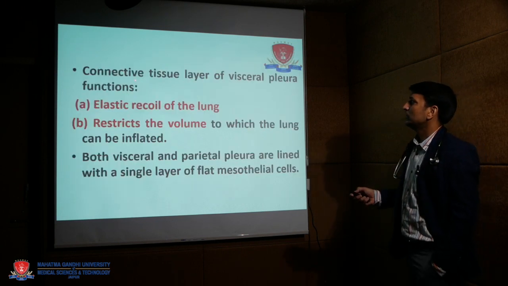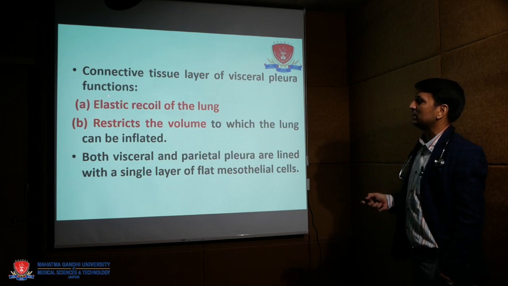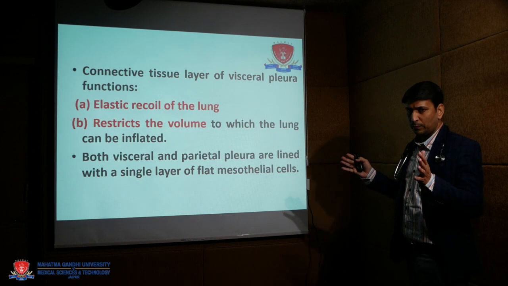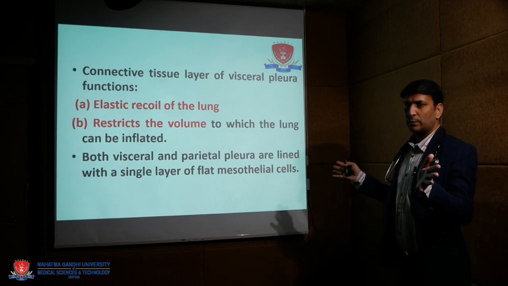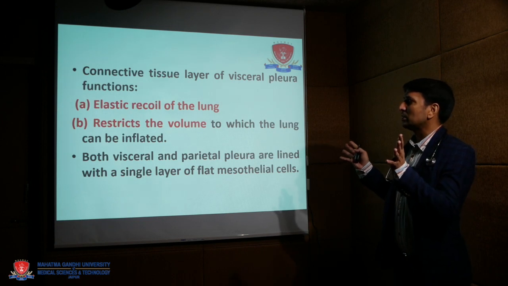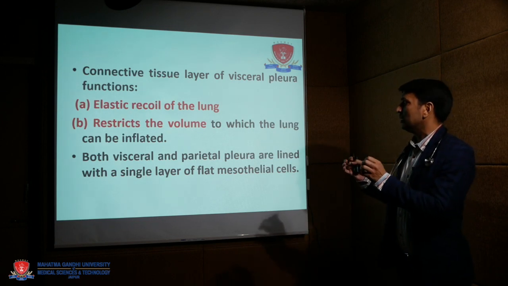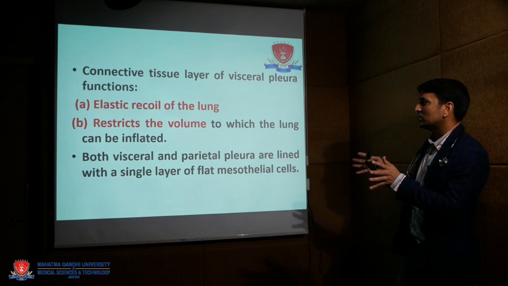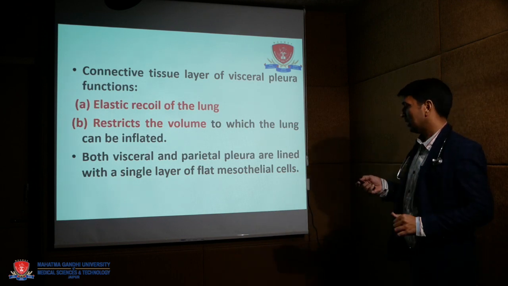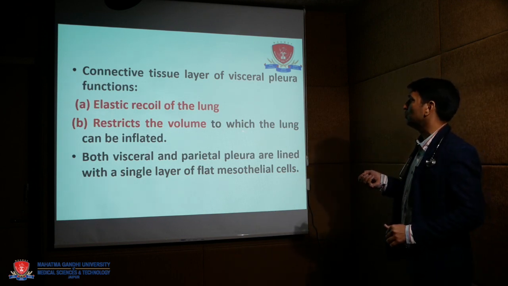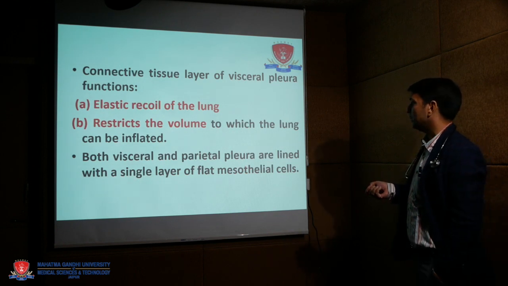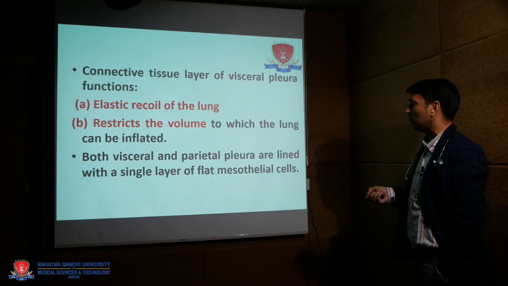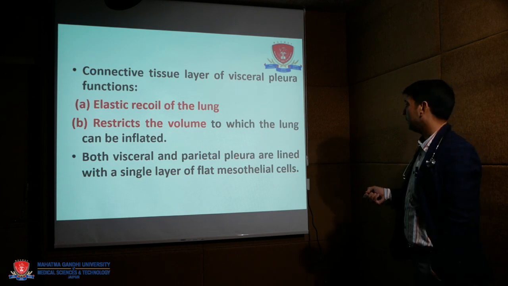Now, the connective tissue layer of the visceral pleura functions in the elastic recoil of the lung. It means after full expansion, the visceral pleura goes back to its elastic recoil normal position, then the lung remains at functional residual capacity and restricts the lung volume to which the lung can be inflated. Both visceral and parietal pleura are lined with a single layer of flat mesothelial cells.